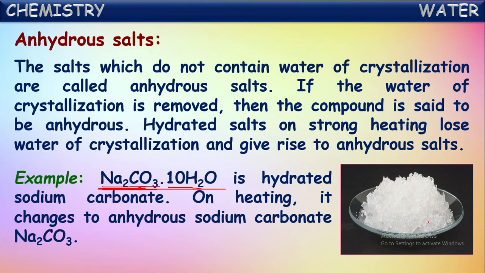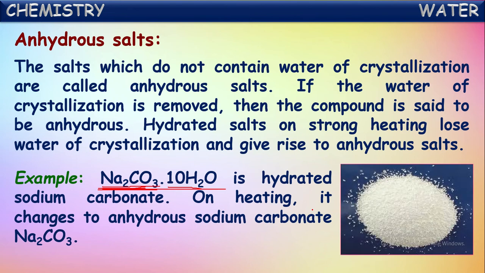See, it gets its crystalline nature by the presence of water molecules in it. If it is heated strongly, it changes into anhydrous sodium carbonate, meaning it loses this water of crystallization. It remains as just sodium carbonate. As it loses water molecules, it becomes powdery.